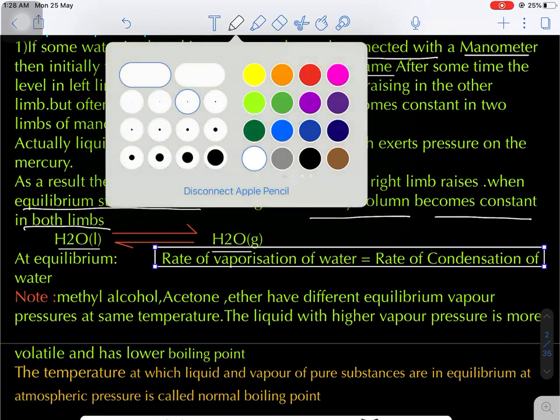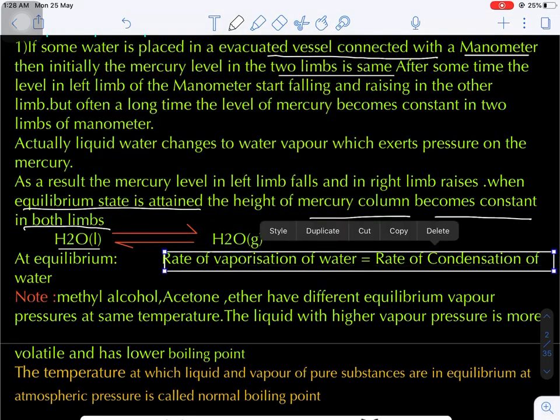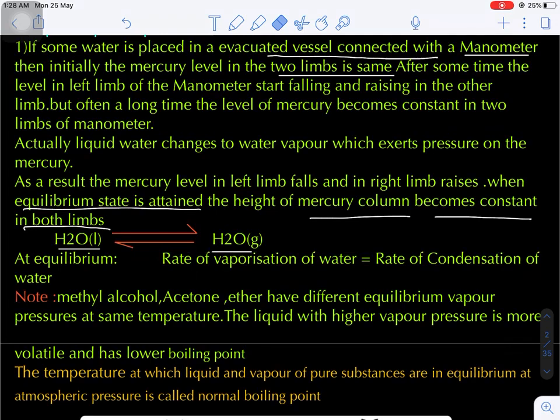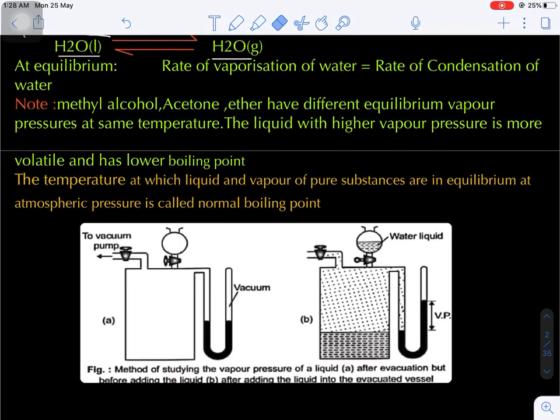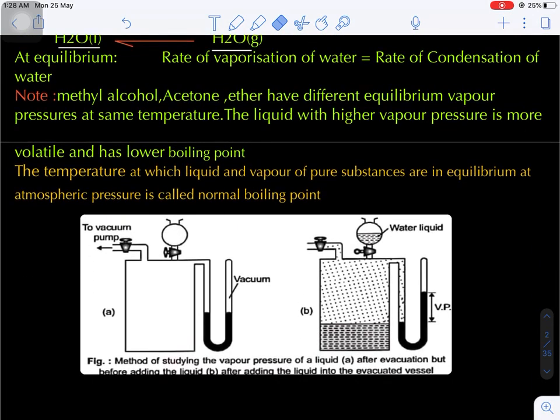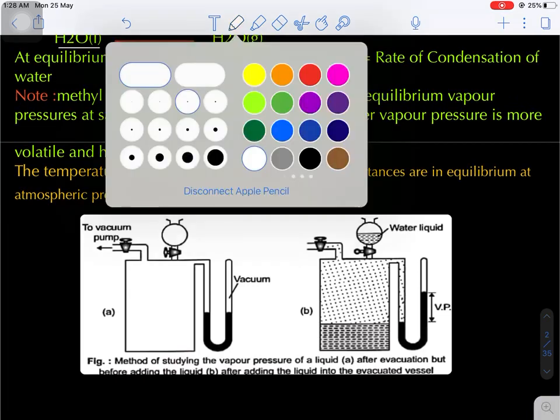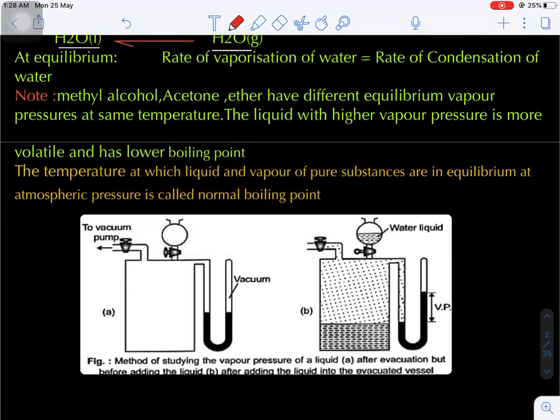Here actually, what happens in this diagram? If you see, in the left side container there is an empty evacuated container. Now it is connected to a manometer. On the manometer, the two arms of the mercury column will have the same height.